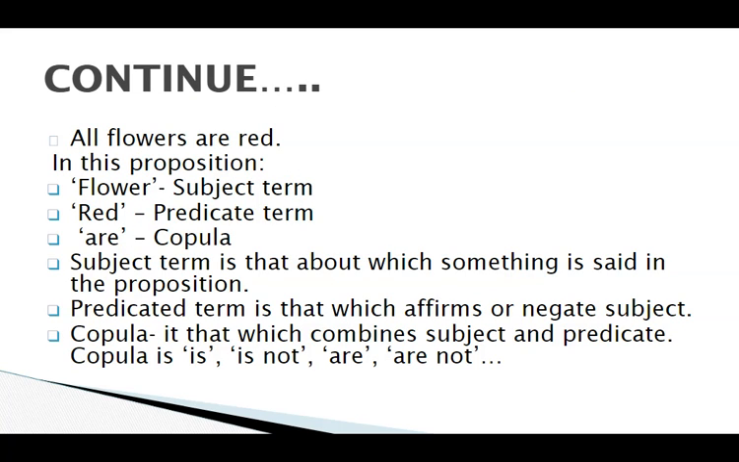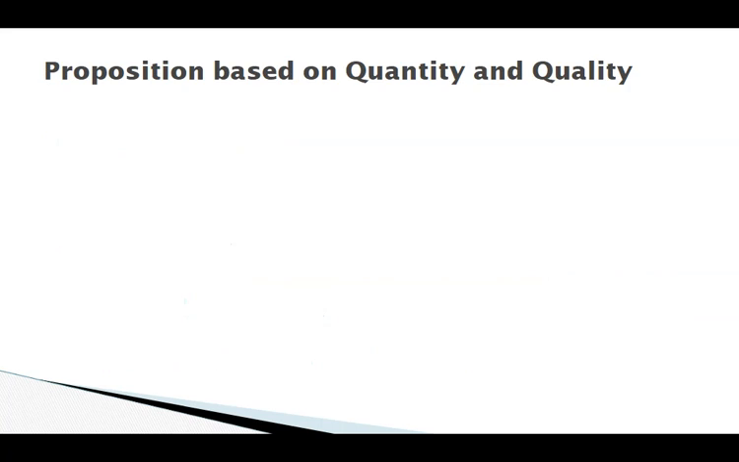For example, in the proposition, all flowers are red, red is the predicate term, flower is the subject term, and are is the copula. Subject term is that about which something is said in the proposition. Predicate term is that which affirms or negates the subject term. Copula is that which combines subject and predicate. It is always in the present tense: is, is not, or are not.